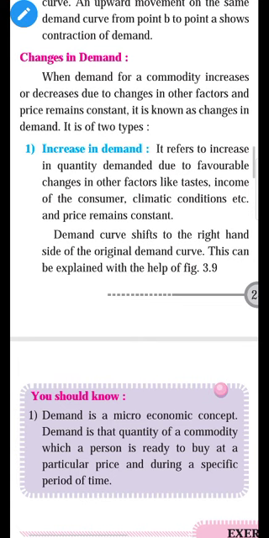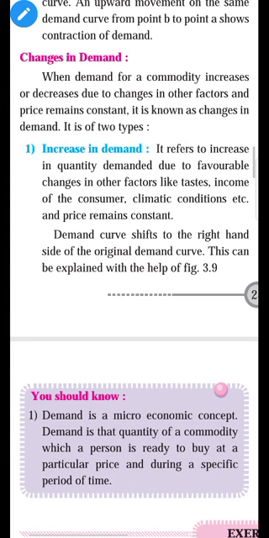Here the demand changes because of change in other factors. What are the other factors? Other factors are the income of the individual, size of population, taste, habits, preference, price of substitute, price of complementary goods, taxation, consumer expectation. All these are the factors responsible for change in demand, and the price of the commodity remains constant.